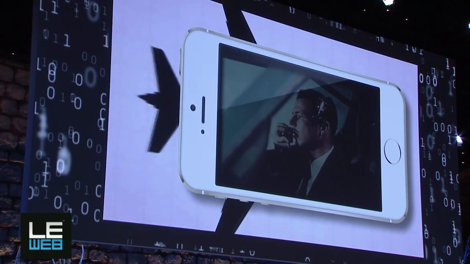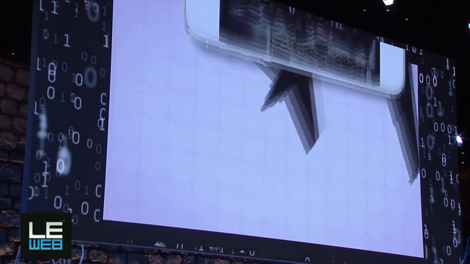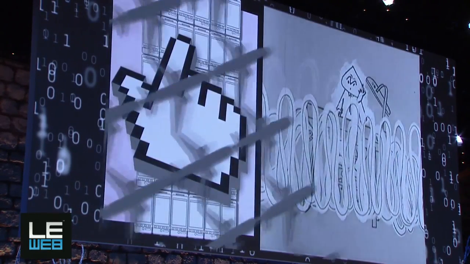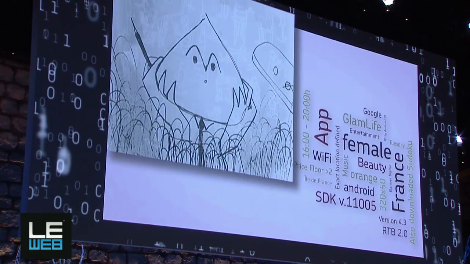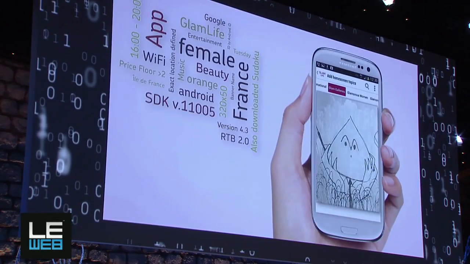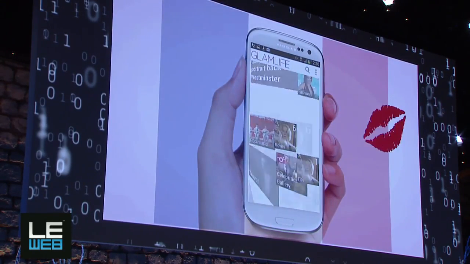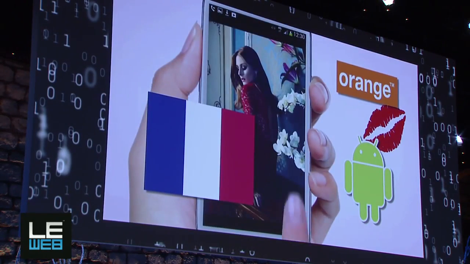Let's say the campaign chosen is for an airline app whose goal is for users to search for flights. We will check the number of impressions, clicks, and flight searches the campaign has generated so far for each of the variables associated to this offer. In this case, we will check the campaign performance in the publisher GlamLife, in France, Orange female users with Android phones, and so on. You get the idea.